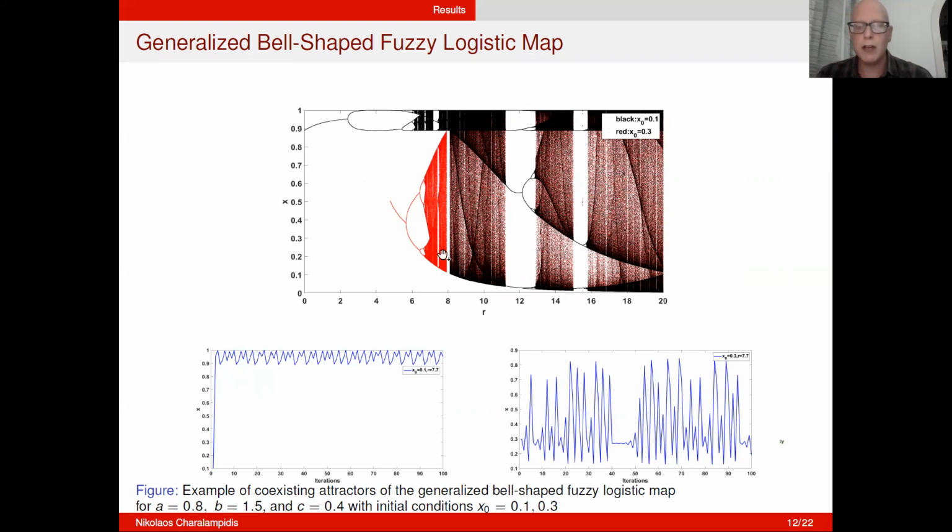So now, if we choose the same parameters and also specify the parameter R to be around, let's say, 7.7, you can see here that the system for an initial condition of 0.1 has a completely different trajectory from when we use a different initial condition, in this case 0.3.